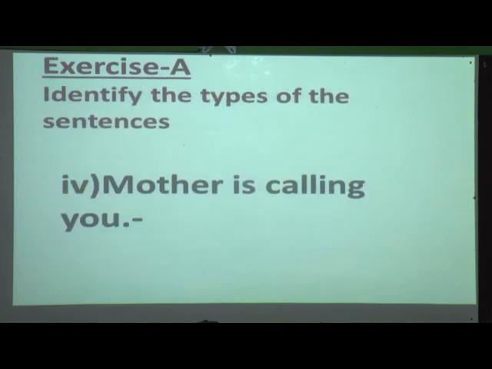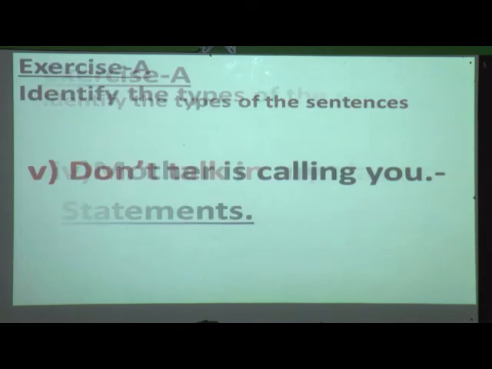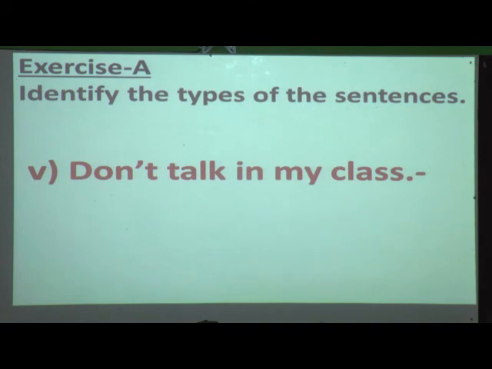Come on to the fourth example. Mother is calling you. Read this sentence. Yes, mother is calling you. It is a simple sentence. It is a statement. Fifth, don't talk in my class. Yes, this is what?